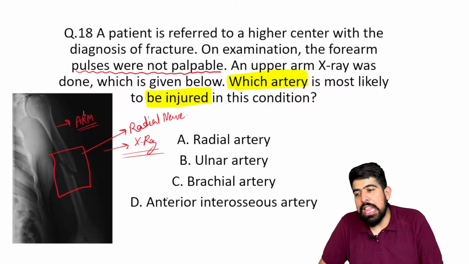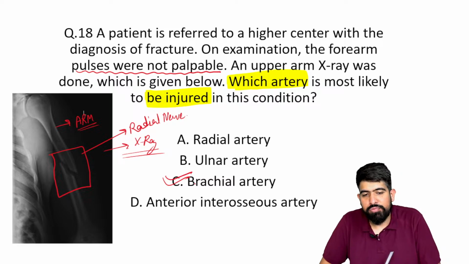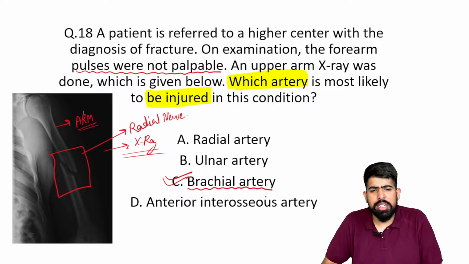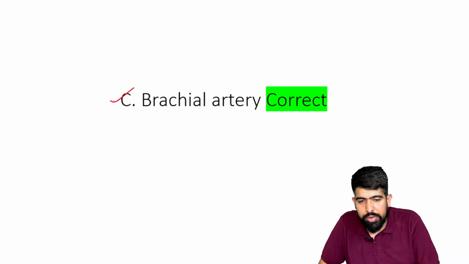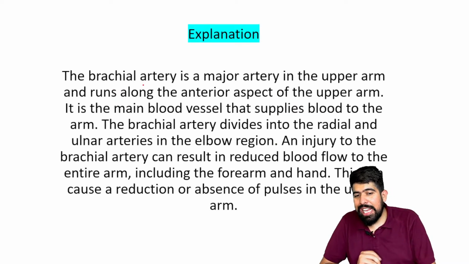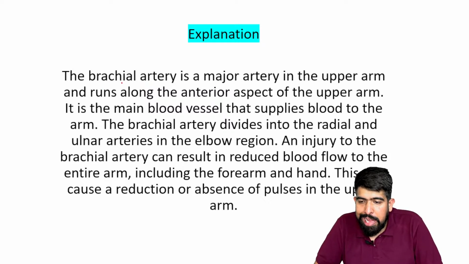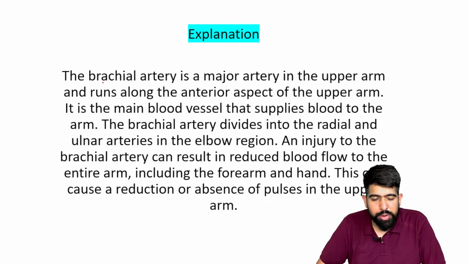The artery at the level of the shaft of the humerus is the brachial artery. Which artery, guys? This will be your brachial artery, not the ulnar artery, not the radial artery. Now why the brachial artery? Let's understand the thing, so you will not forget this particular question and will remember it.